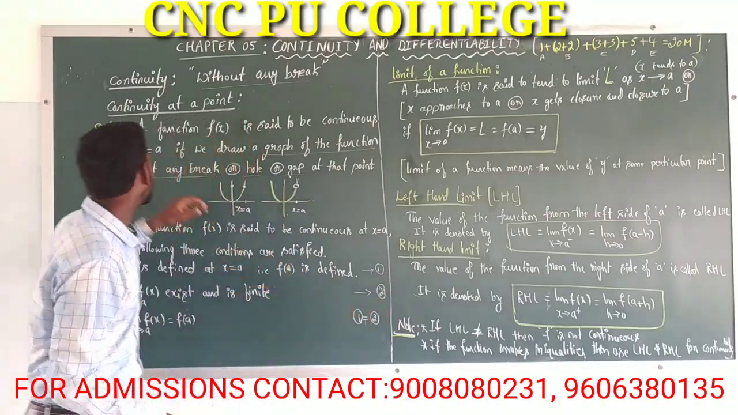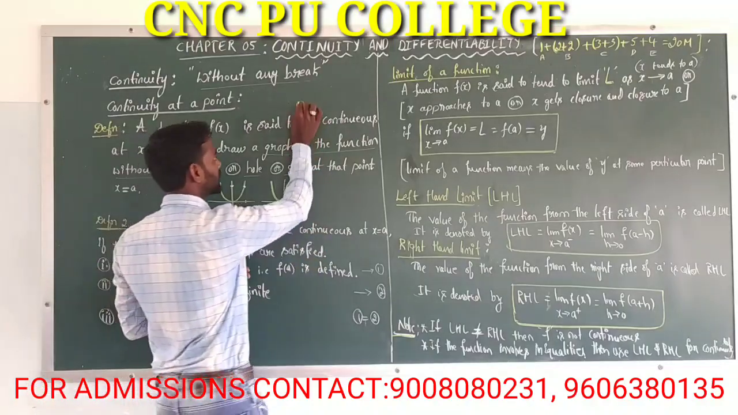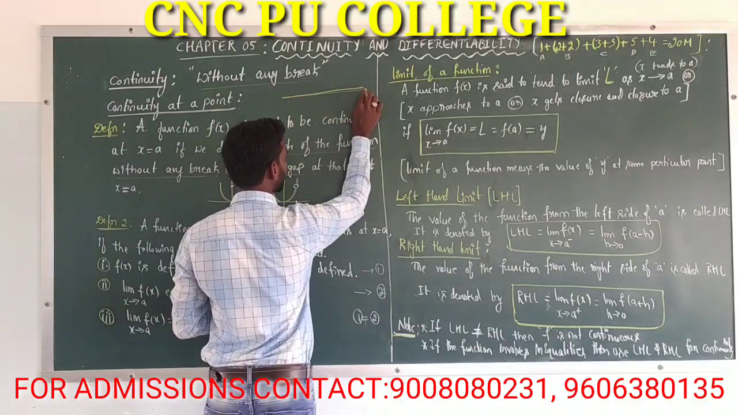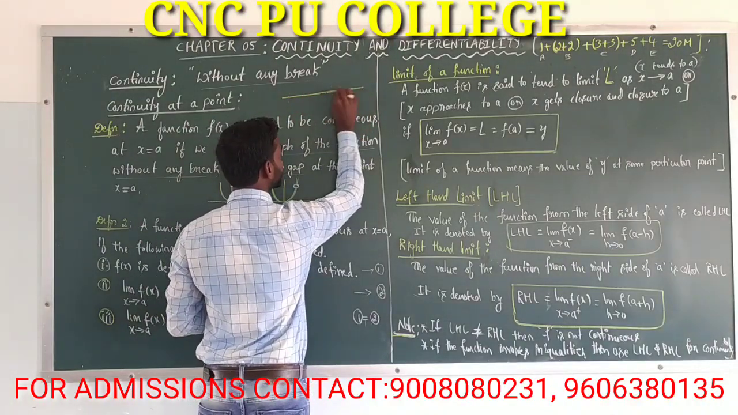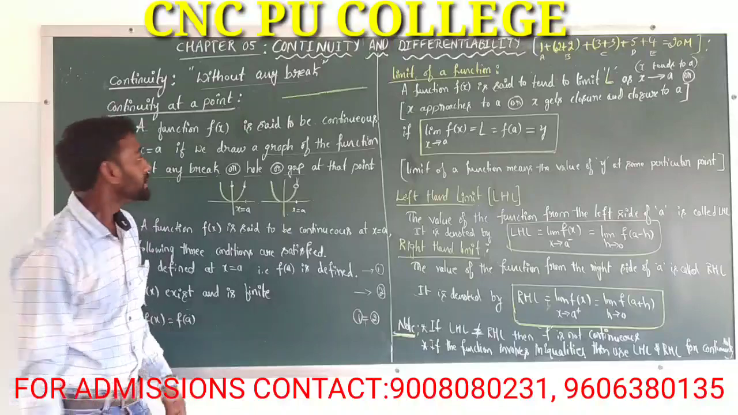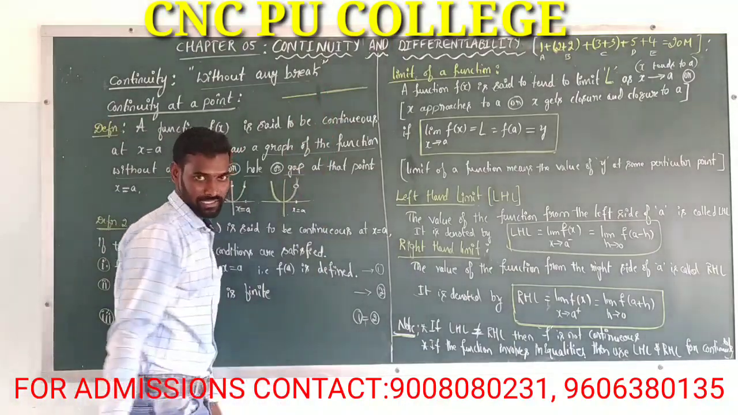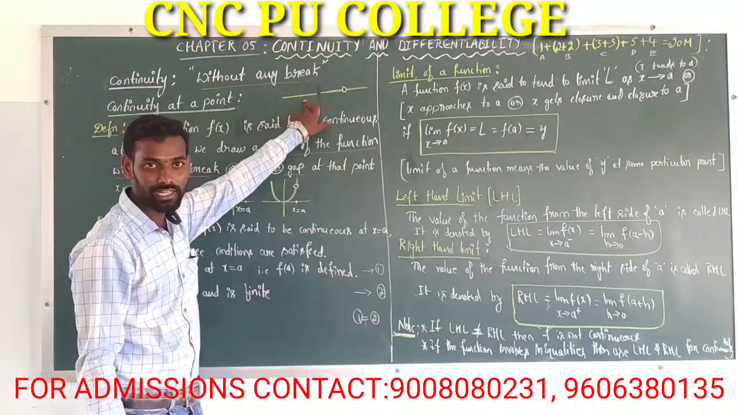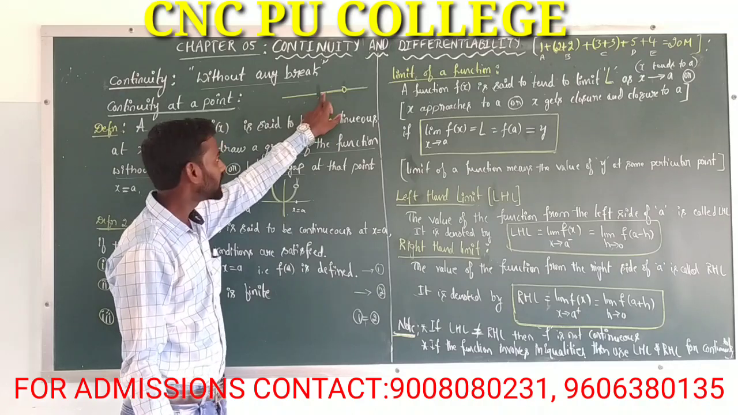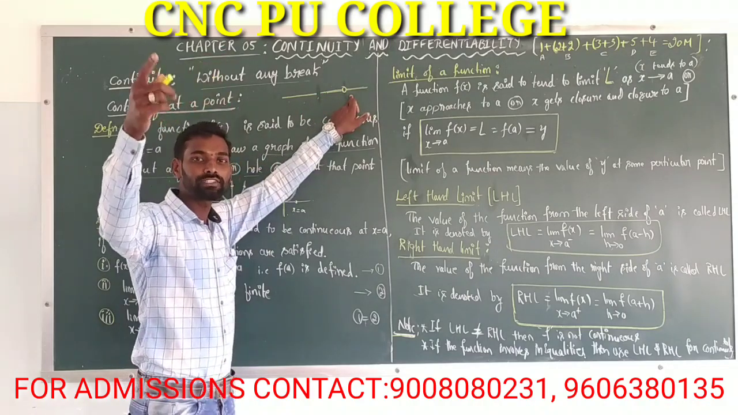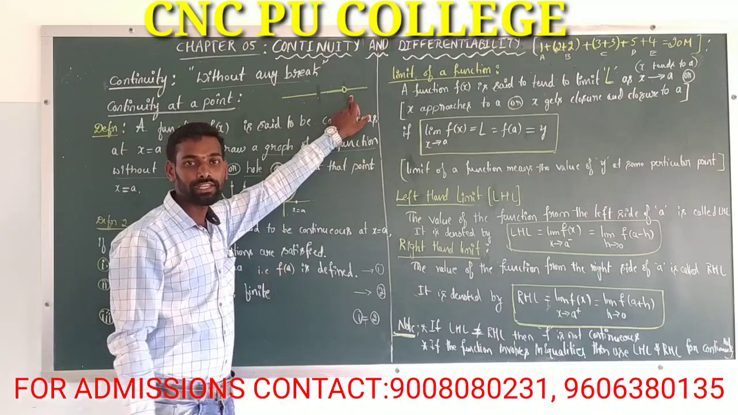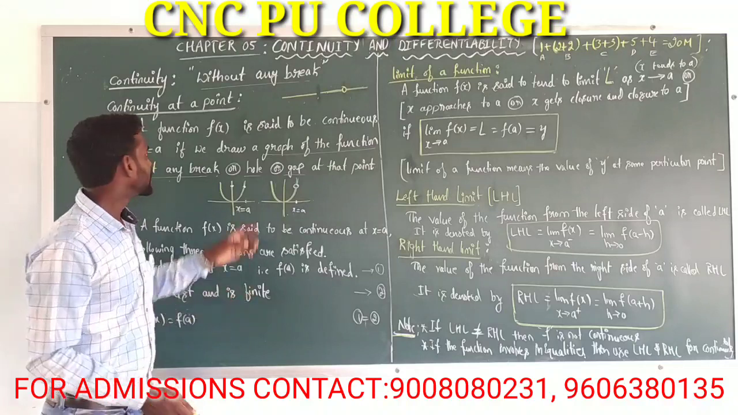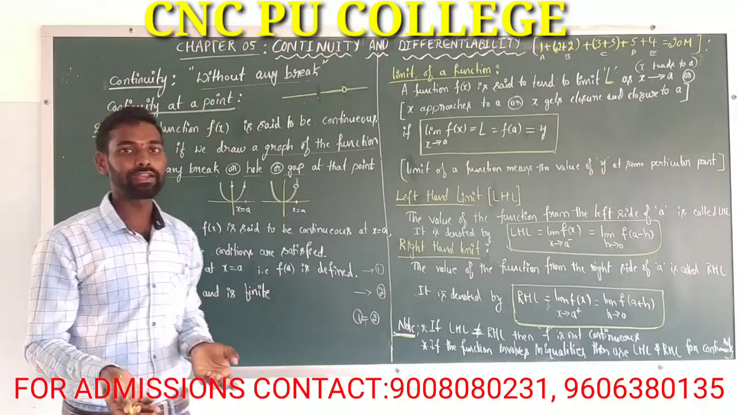Okay, like that. Here, observe. This is a line without any break, right? Then this line is continuous. If this line has any breaks or any holes, here this is a break and this is a hole, then this line is not continuous. Right. In general, in mathematics, what do you mean by continuous?